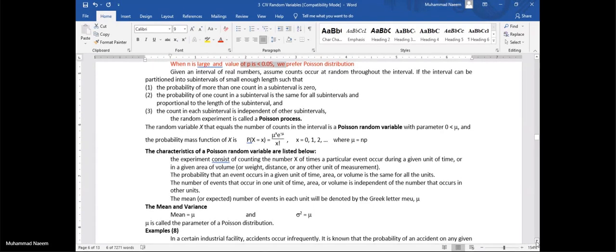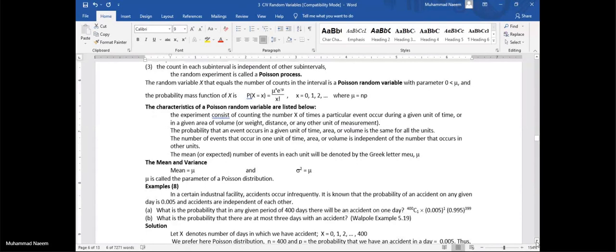we prefer the Poisson distribution. The formula for the probability mass function for a Poisson random variable is mu to the power x times e to the power minus mu, divided by x factorial, where mu is equal to NP, and we are familiar with NP.